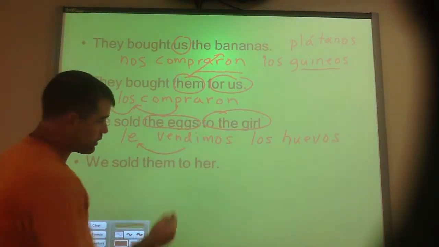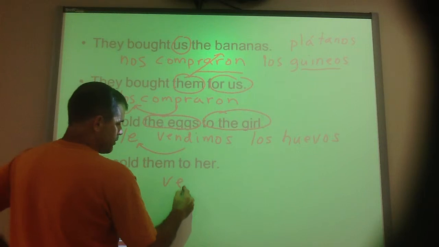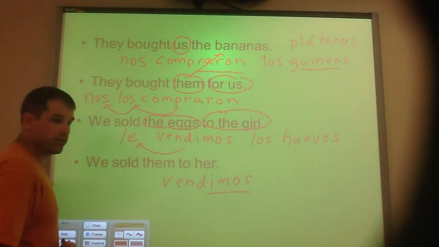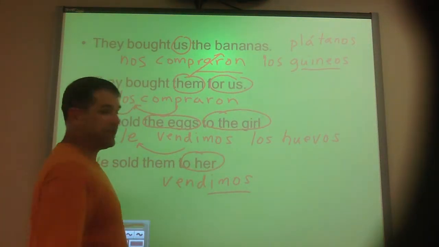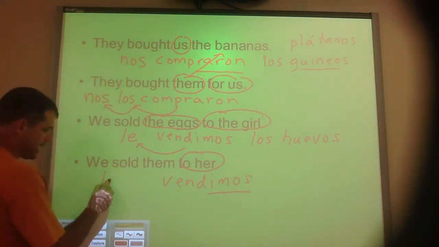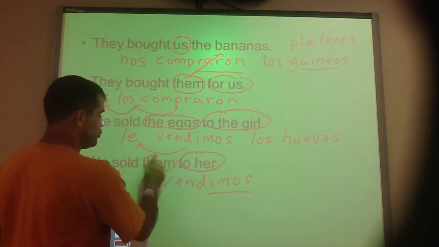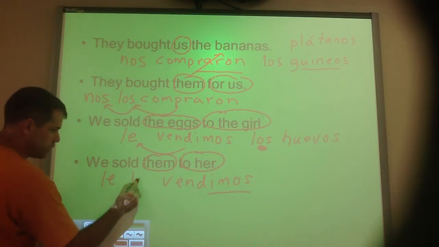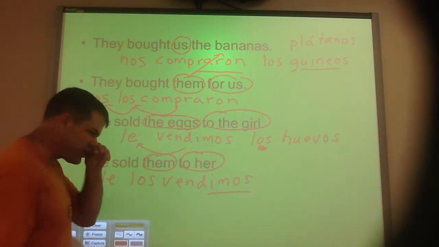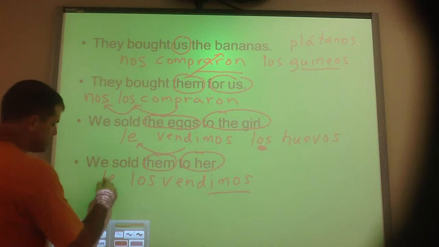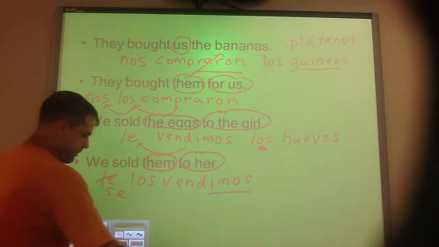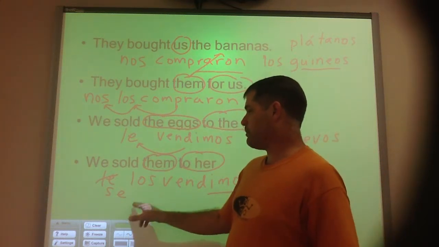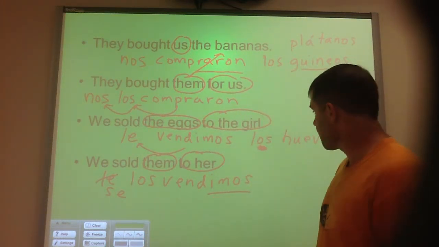Now we sold them to her. We're going to have to put them both in again. Start with our verb again. Vendimos. It's conjugated, so we know the pronouns have to go in front. To her, let's start with the indirect object pronoun, which would be le. Them, referring to los huevos, would be los. Now because we would have le los vendimos, we change that to se. Se los vendimos. We sold them to her. ¿Sí o no?